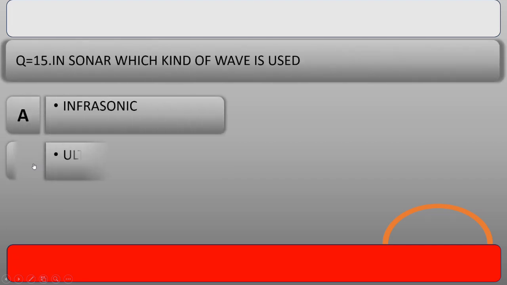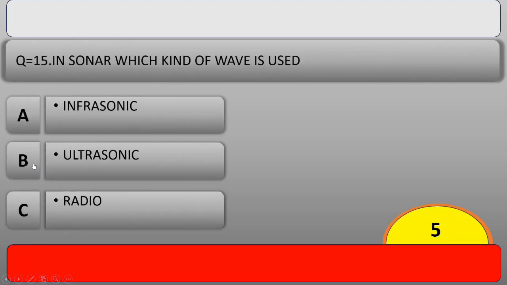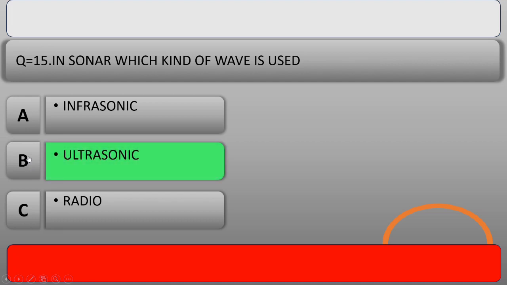Our next question is, in sonar which kind of wave is used? And the right answer is option B, ultrasonic. And the full form of sonar is sound navigation and ranging.